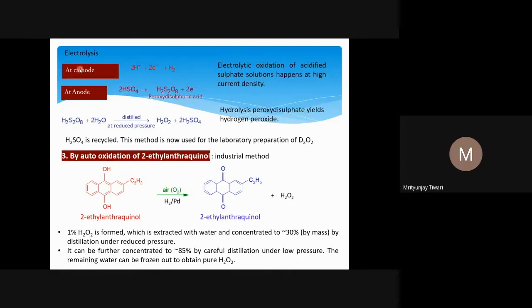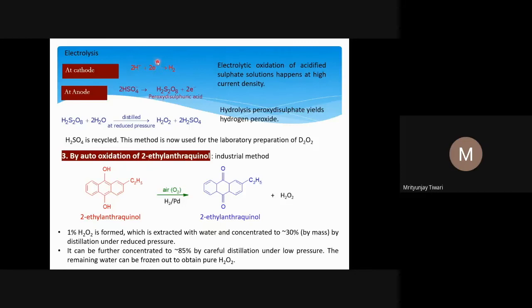We know that a reduction happens at the cathode. The H+ ion goes to the cathode, and it accepts 2 electrons to form a hydrogen molecule.